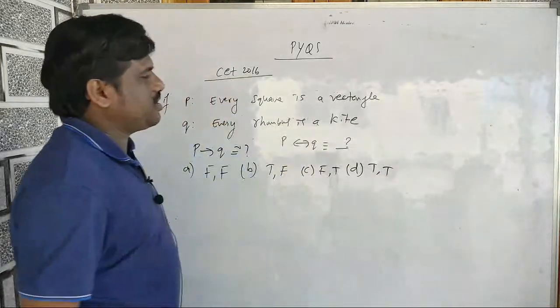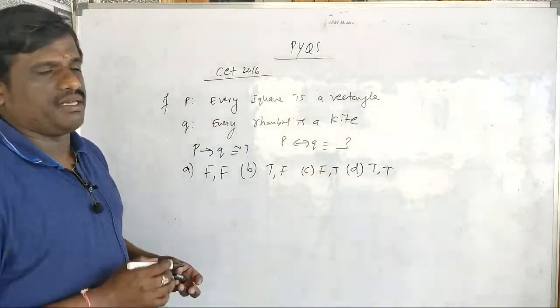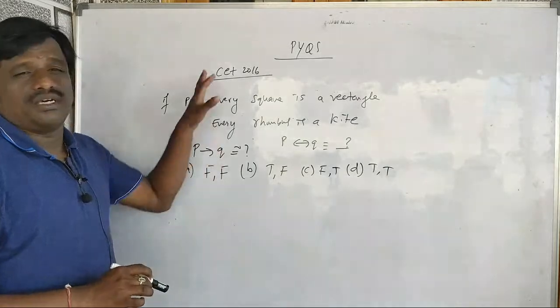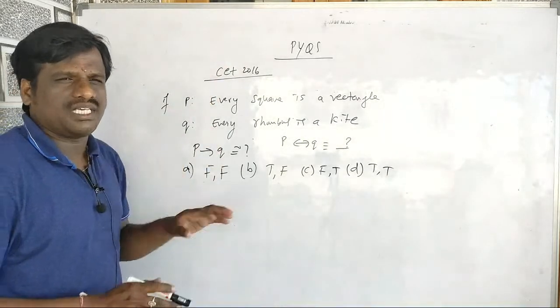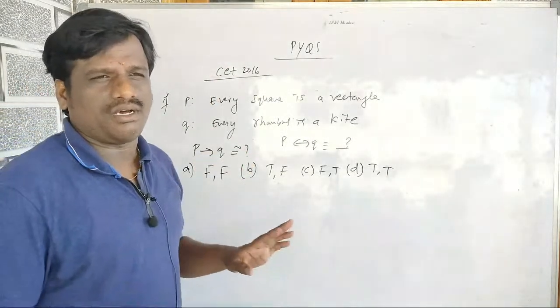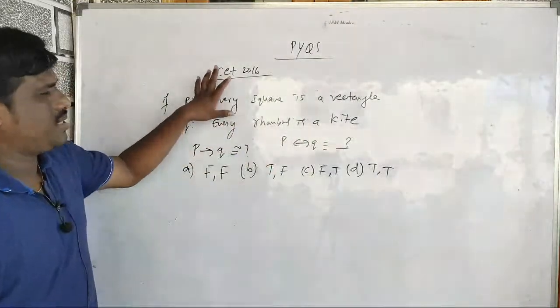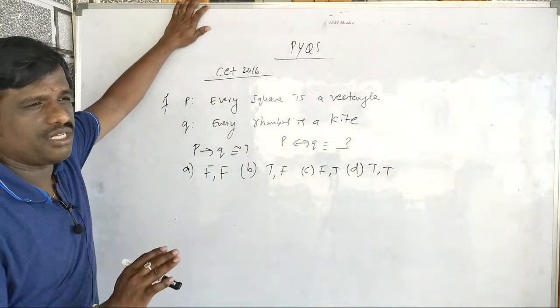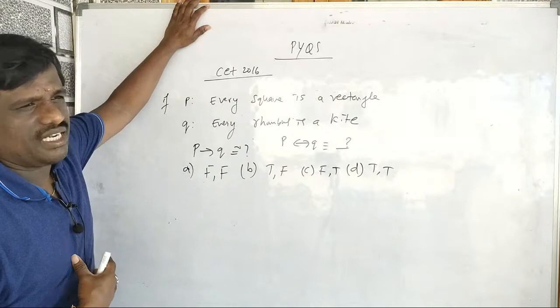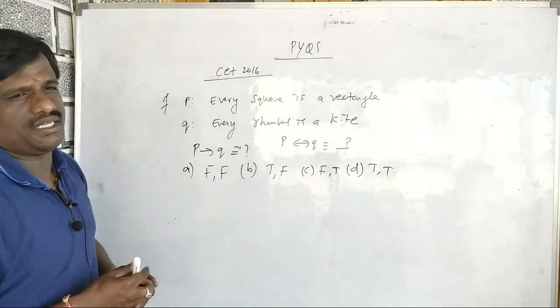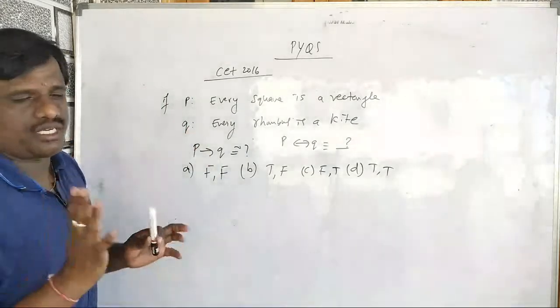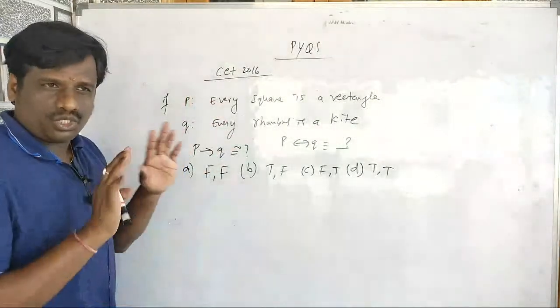Let's see the question here. We are going to solve the previous year question of this topic. Same way I'll do all chapters: previous year questions, I'll explain the concepts, and if you need any difficult questions, I'll explain them, and I will also explain shortcuts. In this chapter there are no shortcuts.